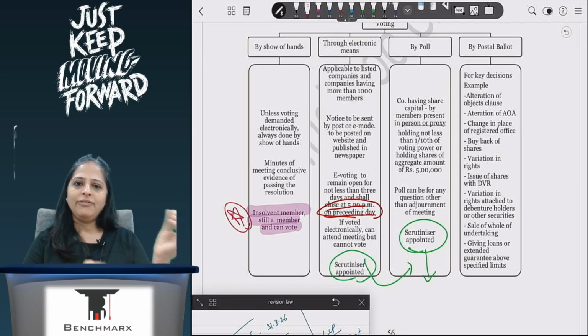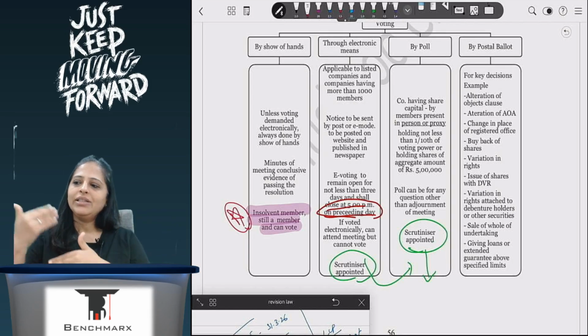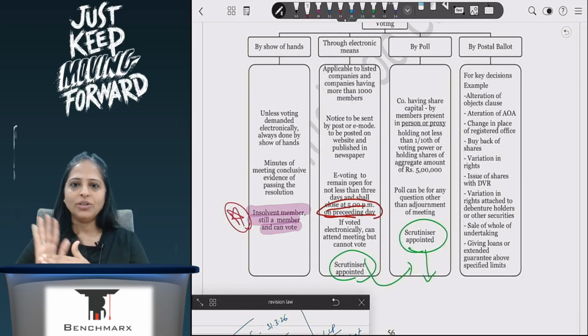Then he will see how many in favor, how many against, whether the resolution passed or not passed, and then he will give his report to the chairman. The chairman will give it to the company, then it will be placed on the website of the company.